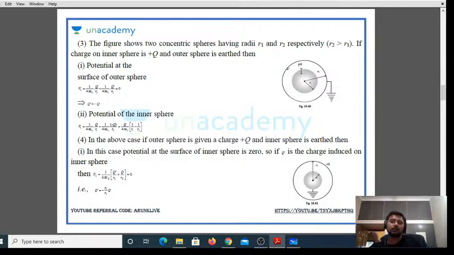Now you can find the potential due to that. That's it. The potential of the inner sphere you can find, just as we have solved in the above problem. You can solve it similarly.